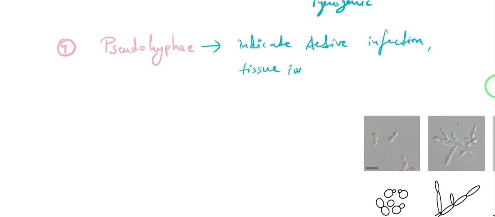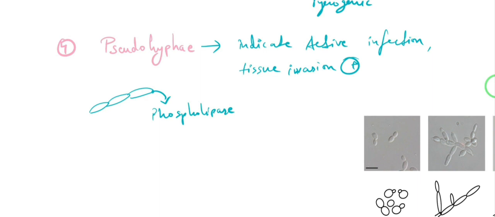Now, there is some theory that the pseudohyphal tips, the tips of pseudohyphae, secrete phospholipase, which helps in tissue invasion.